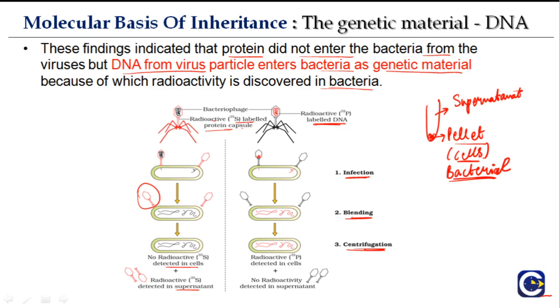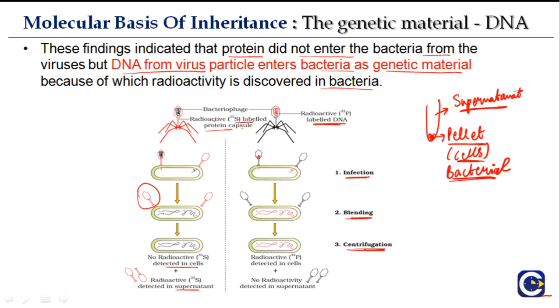So in this case, they detected the radioactivity in the pellet, in the bacterial cells, but no radioactivity was detected in the supernatant, which means that when this bacteriophage puts in its genetic material, this genetic material is DNA. Okay, is it clear? Whatever comes inside the bacterial cell is the genetic material. And how can they detect it? By detecting the radioactivity in the bacterial cells.